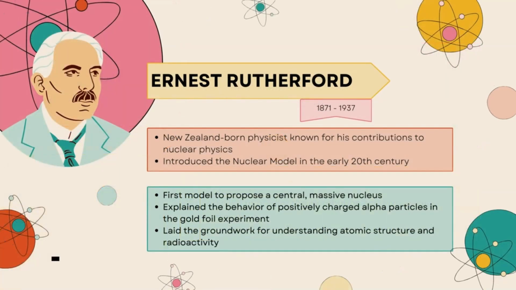Ernest Rutherford. 1871 to 1937. New Zealand-born physicist known for his contributions to nuclear physics. Introduced the nuclear model in the early 20th century. First model to propose a central, massive nucleus. Explained the behavior of positively charged alpha particles in the gold foil experiment. Laid the groundwork for understanding atomic structure and radioactivity.